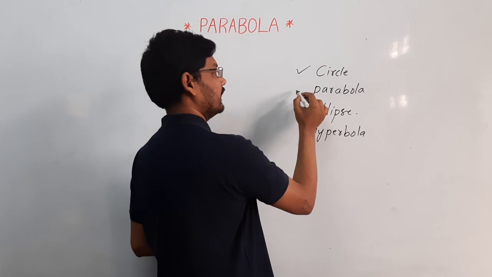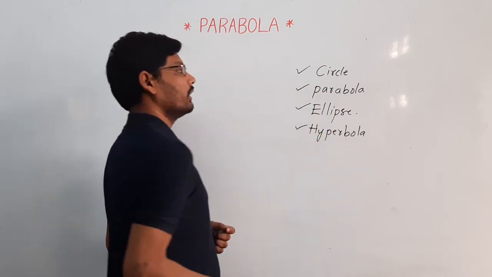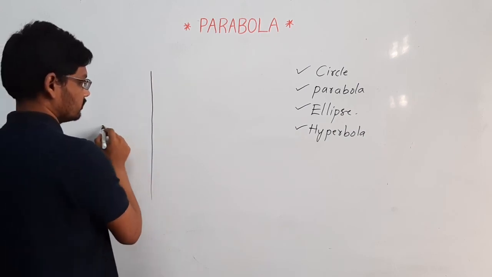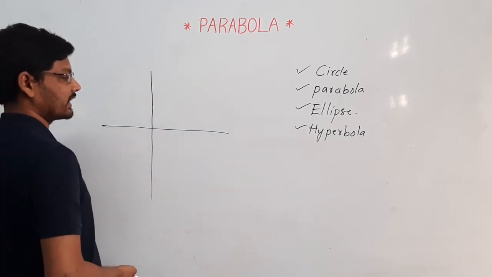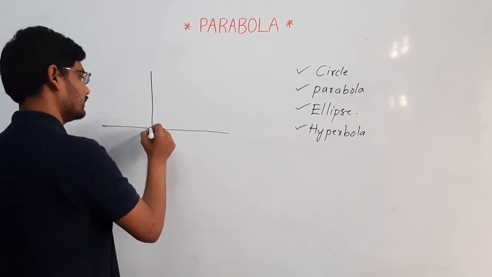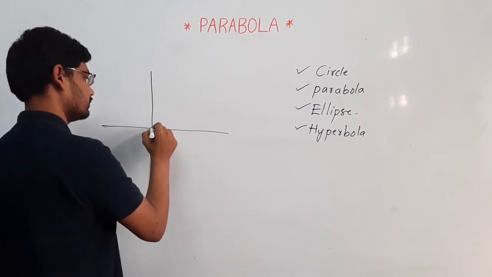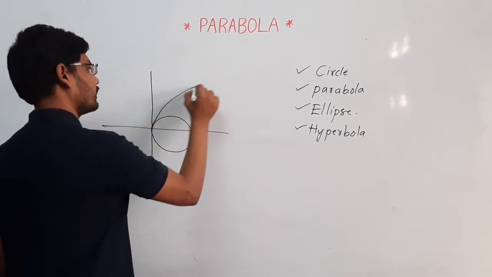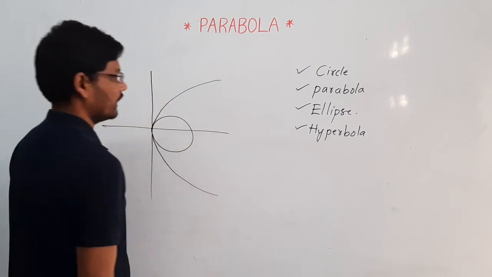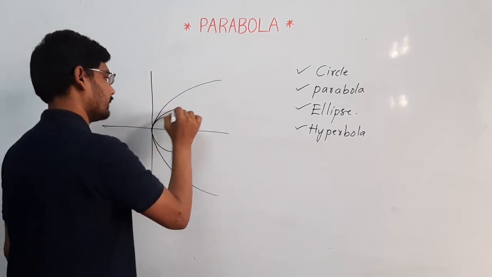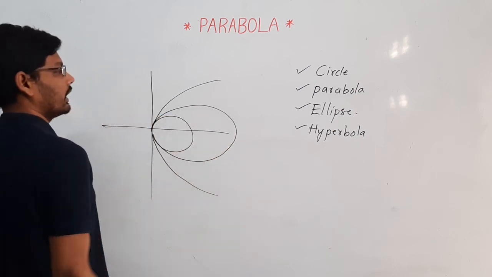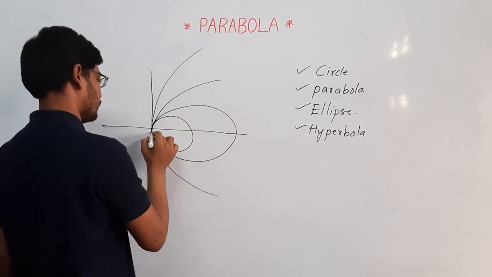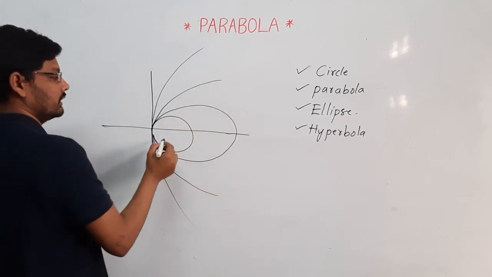If you take the x axis and y axis like this, this is a circle, this is a parabola, this is an ellipse, and this is a hyperbola.